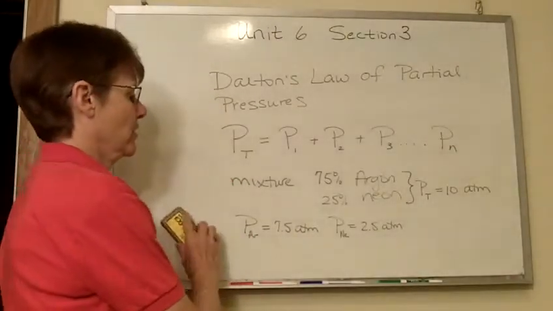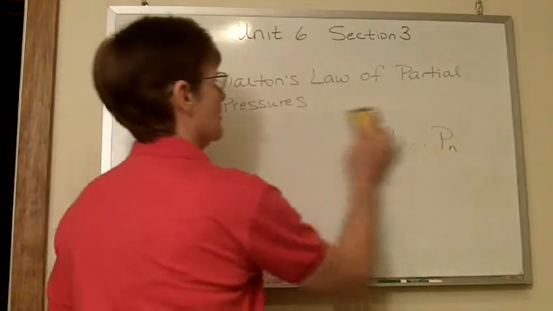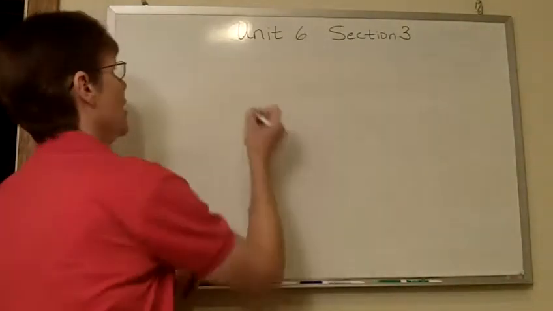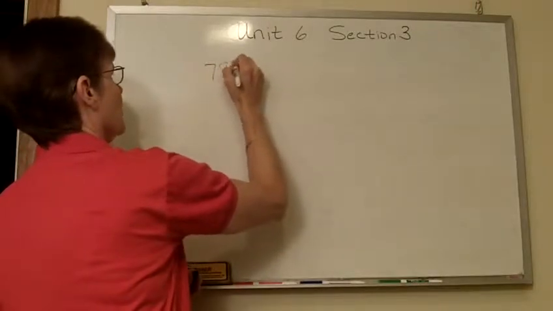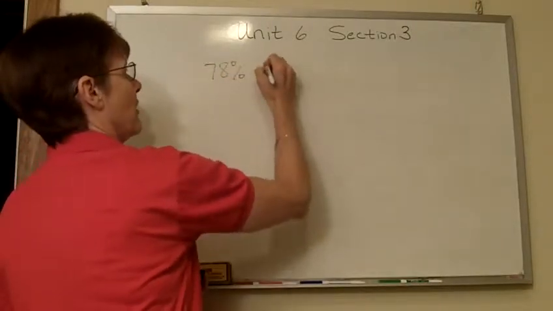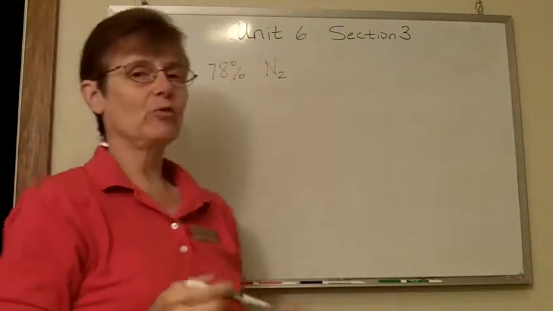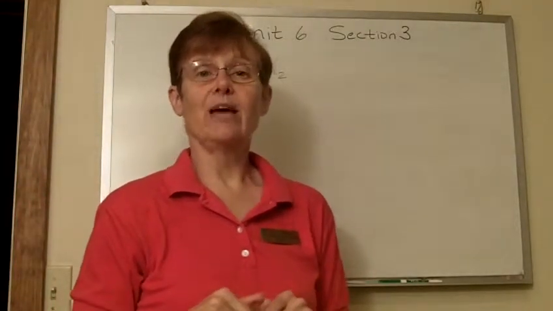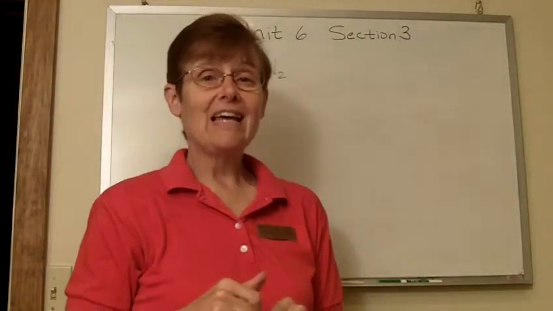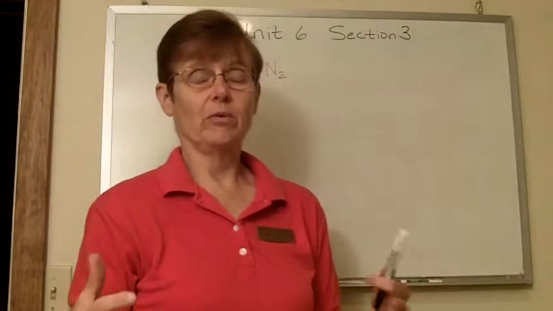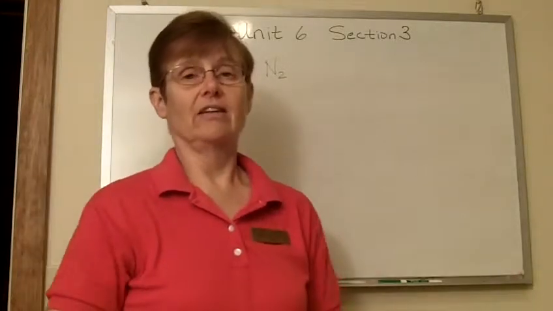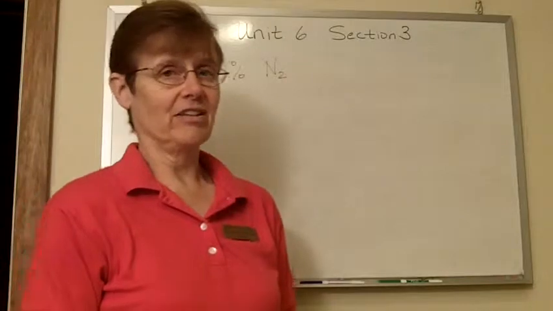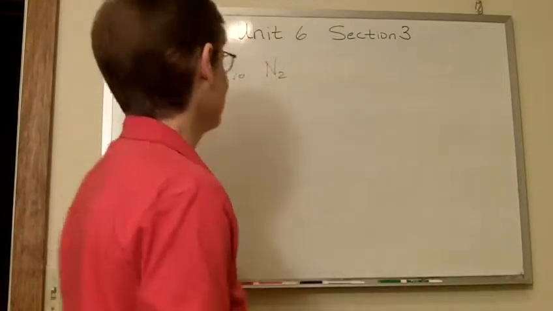And if you think about our regular atmosphere that's around us all the time, I don't know if you know this, but 78% of the atmosphere around us is made of nitrogen. And that's kind of important because nitrogen is not reactive at all. So if we had an atmosphere that was totally oxygen, everything would be catching on fire all the time, and everything would be reacting and oxidizing, and it would be a very unsafe environment because oxygen, believe it or not, is toxic if you have it in levels that are too high.